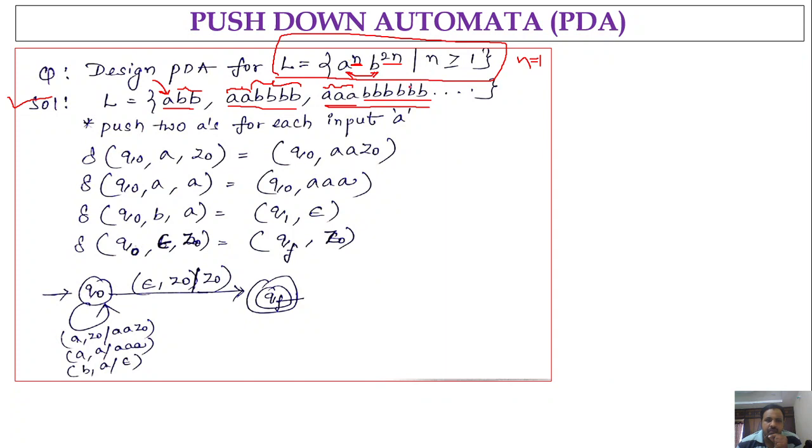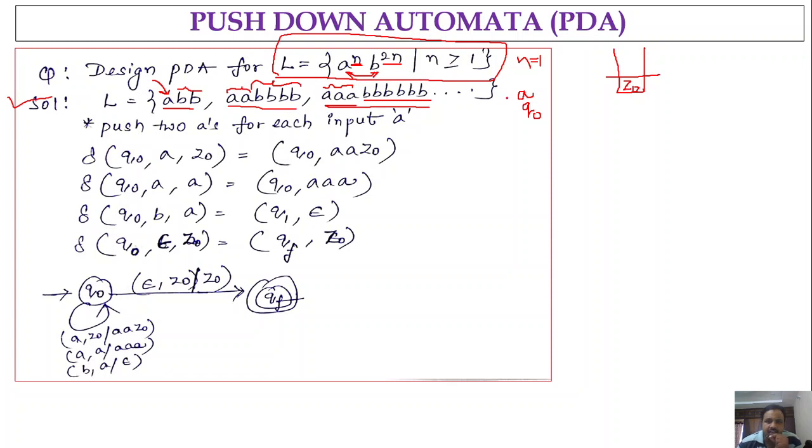So how do we implement the pushdown automata to accept such a language? First, let me explain this with the stack concept here. Assume that we have a stack with z naught as the bottom of the stack. So initially the stack has z naught. Also, the input always starts with a, and we are going to consider the initial state as q naught. So these are the two points that we have to consider first.